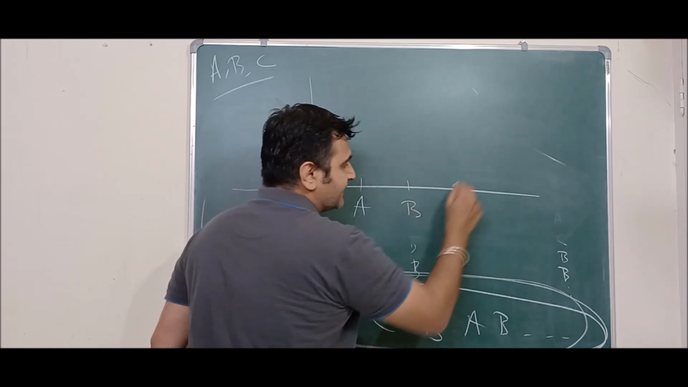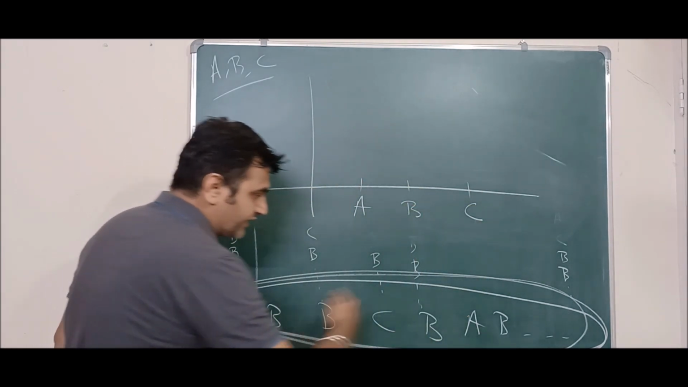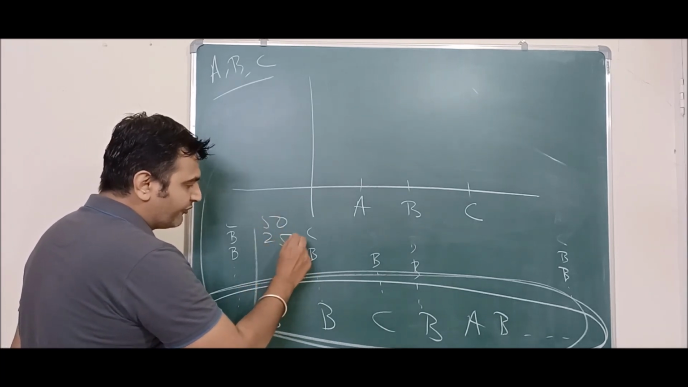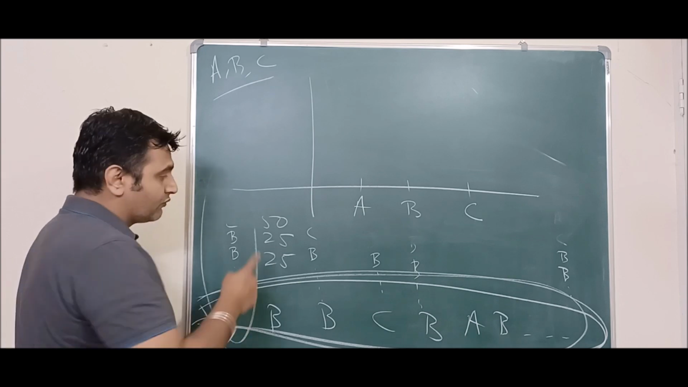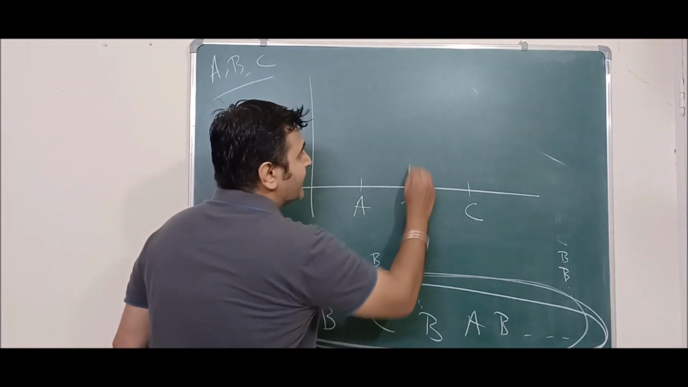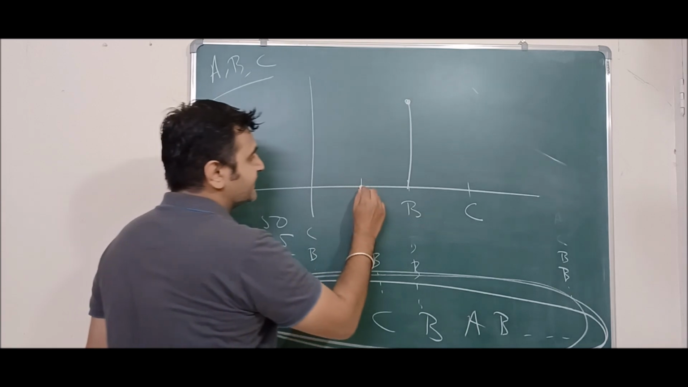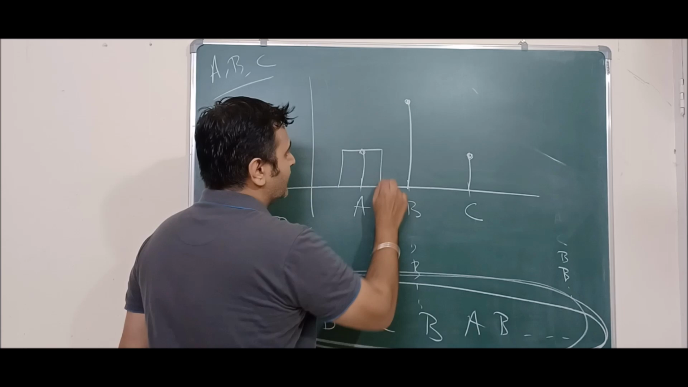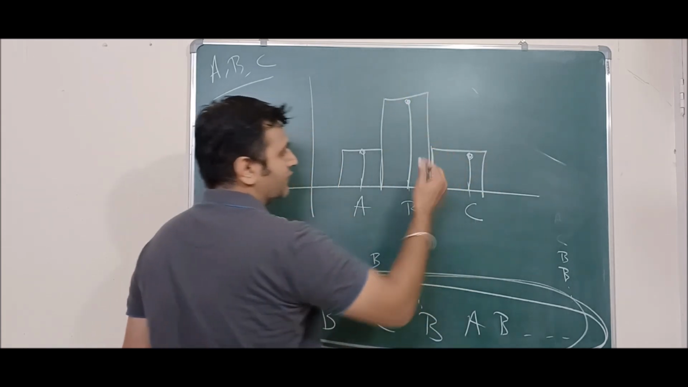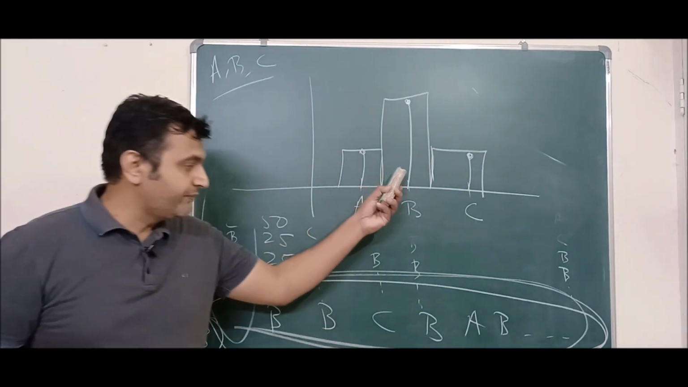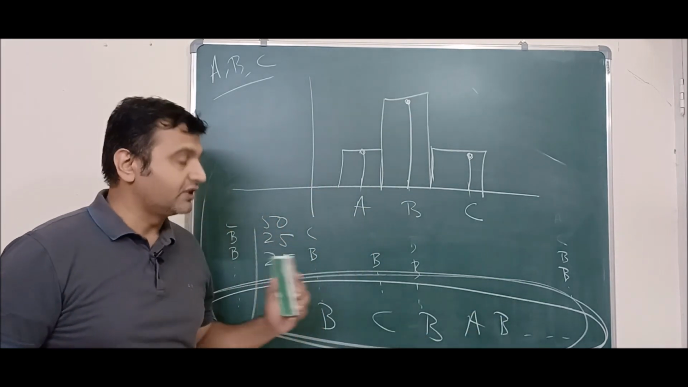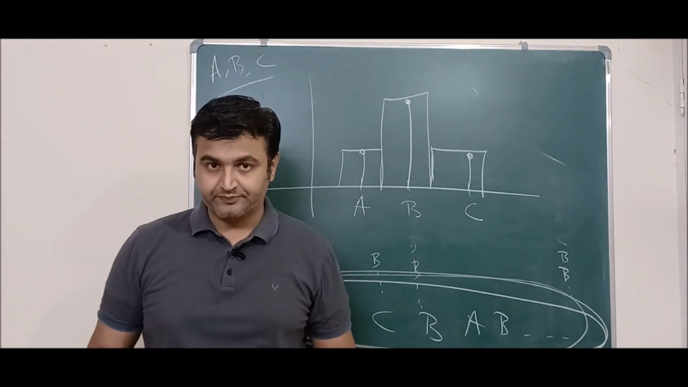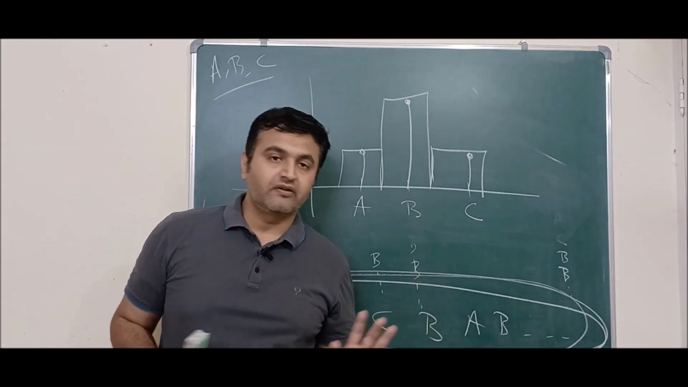So suppose you have A, B, and C. Now suppose out of these 100 words, B is coming 50 times, A is coming 25 times, C is coming 25 times. So what is the probability of B? It is 1 by 2, 50 by 100. What is the probability of A and C? 1 by 4 and 1 by 4. Or if you draw a histogram, this is what you get. So the probability distribution of a statistic is called the sampling distribution. I hope you have got the rough idea.